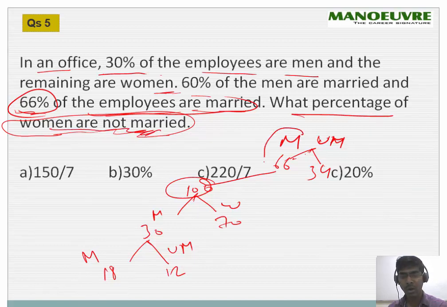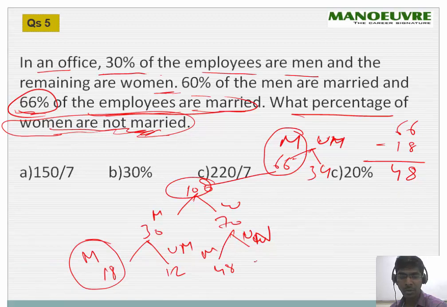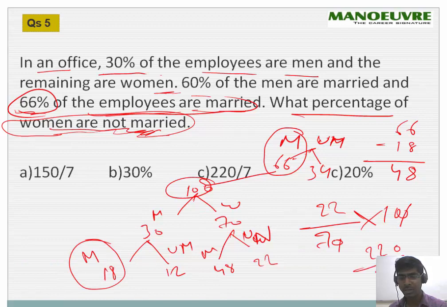Okay. Overall married employees are 66 and men who are married is 18. So out of the overall employees, if you subtract the male employees, you will get the female employees. So 66 minus 18 is 48. So out of the women, 48 women are married, which means the women who are unmarried will be 22. Correct? So what percent of the women are not married? 22 women are not married out of 70 women, so 22 over 70 times 100. This gets cancelled, so this will be 220 upon 7.